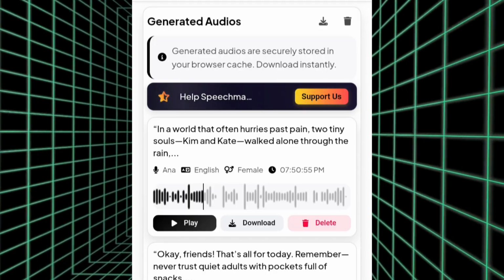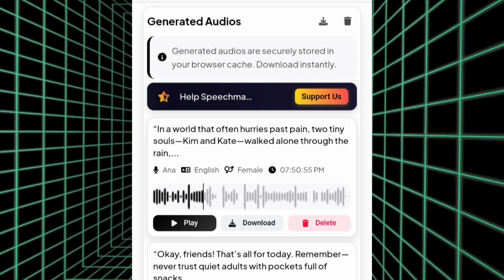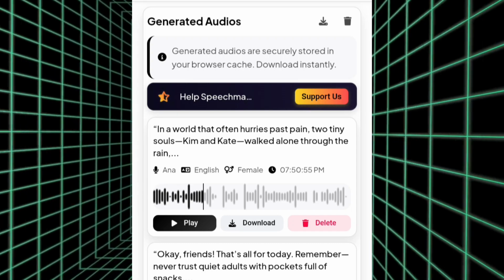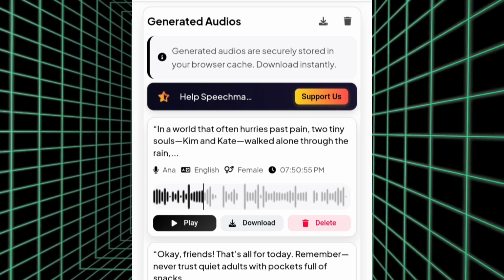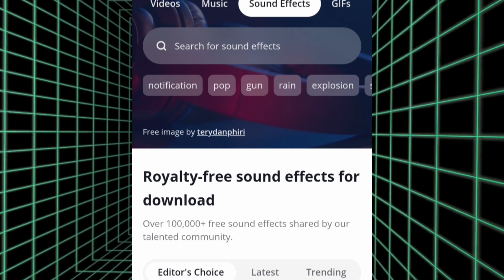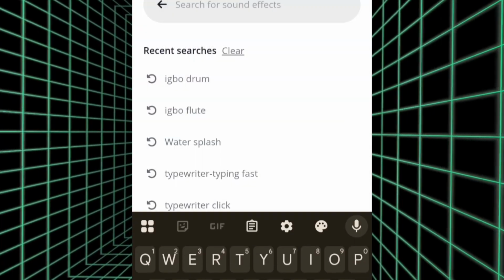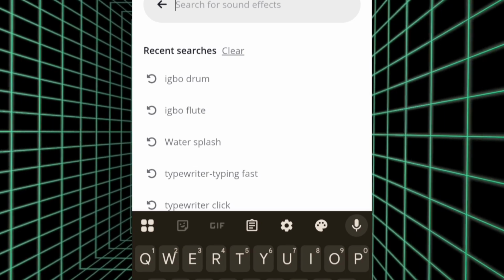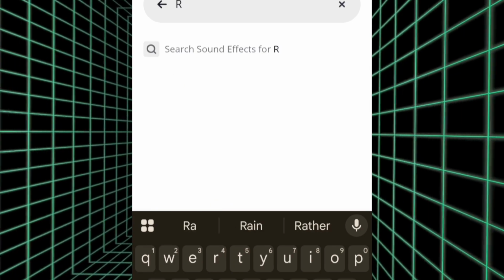Since we have generated the voice for the video, we also need to generate sound effects. Yes, you need sound effects that will go well with the video. For the sound effects, you just go to Pixabay for pictures and whatever else you need. So I'm going to tap on sound effect, and this is the interface. I'm going to search for, I think in this video we have a bustling city and raindrops. So I'm just going to first type in raindrops.